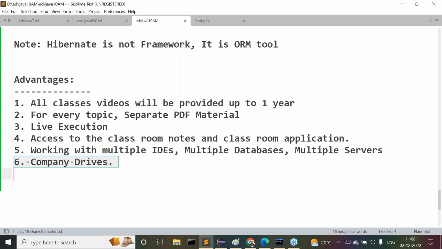I'm able to invite a number of companies, then companies will come and take interviews here. Automatically, you can be selected here. Anyway, that we are going to do later. No need to worry about it. Right. So those are the other things I'm telling you.